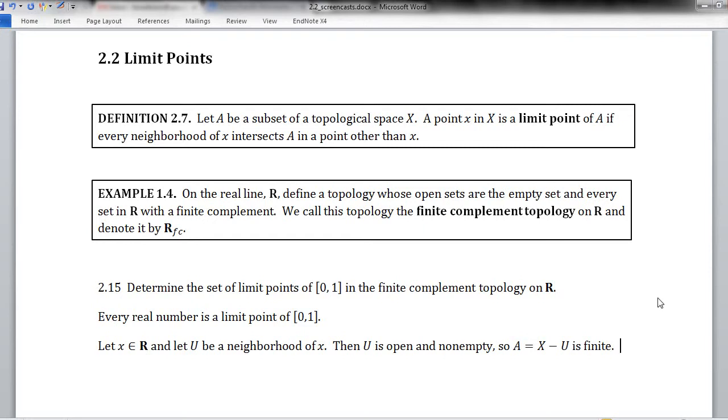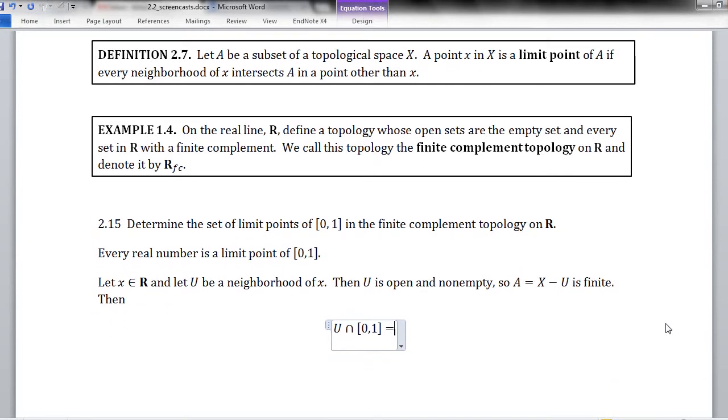Okay. So maybe we should look at the intersection of those two sets. The intersection of U and this interval from 0 to 1. Okay. Well, if A is the complement of U, then U is the complement of A. So I can replace U by X minus A and intersect that with my interval.